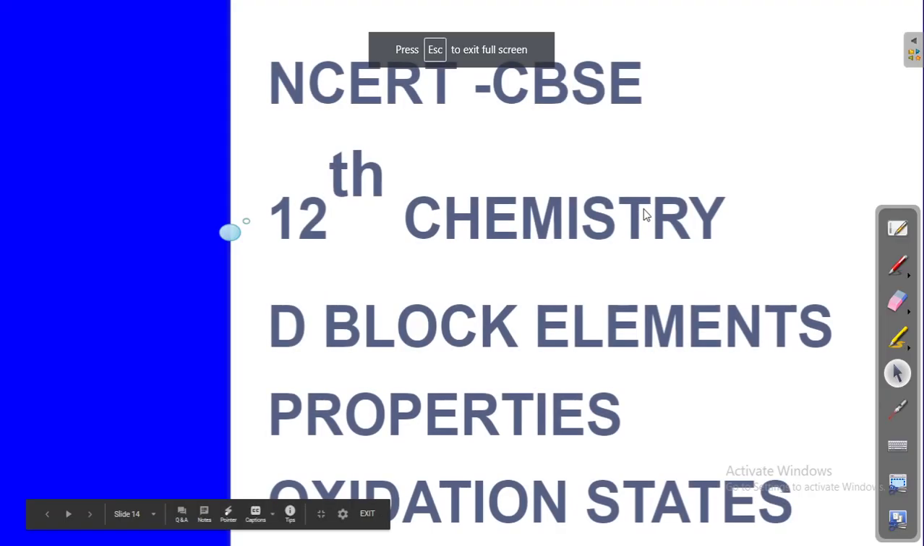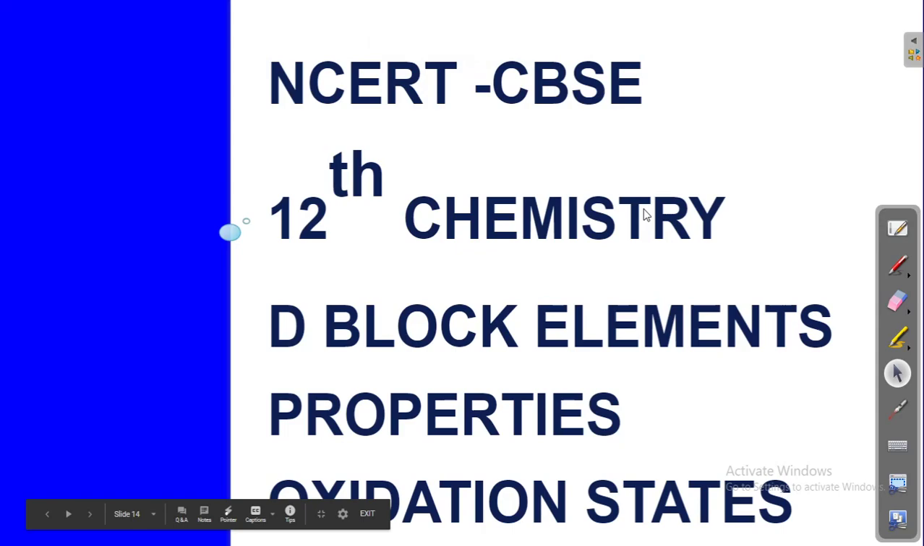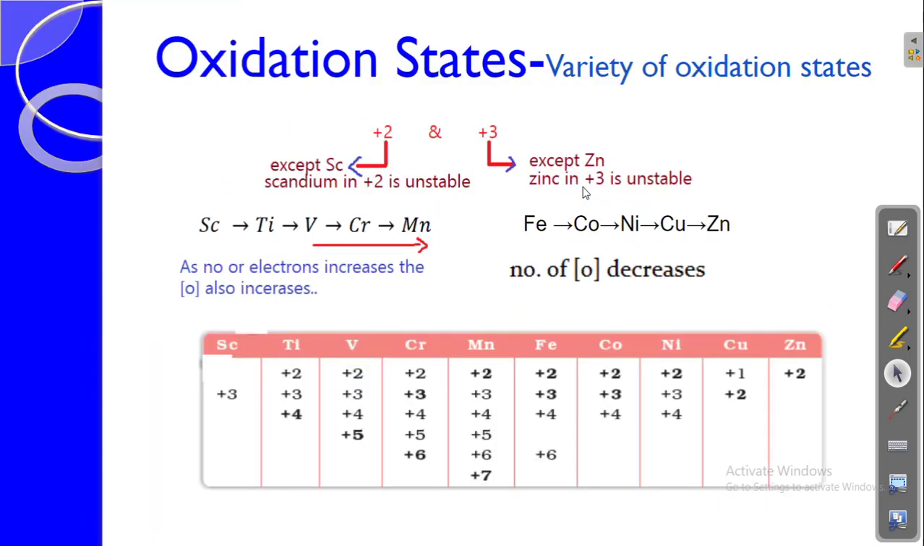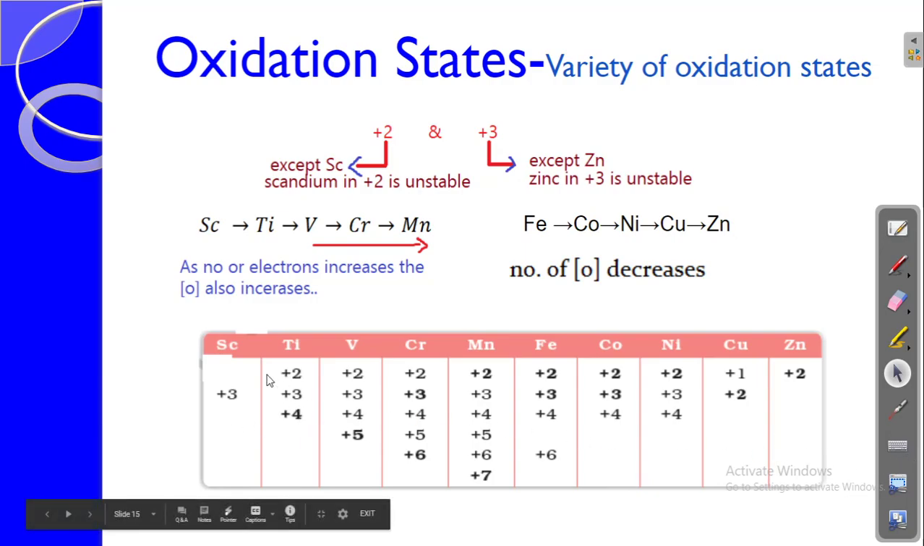We are going to continue with the d block elements' properties. This video is going to talk about the oxidation states of the d block elements. Normally, what is the speciality of the oxidation state in the d block elements? The speciality is nothing but the variety. It has a variety of oxidation states, from 2+ to 7+.